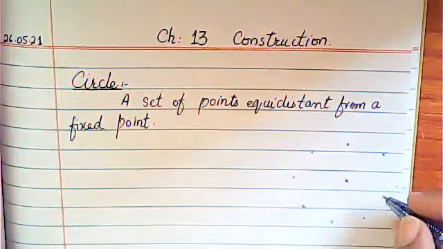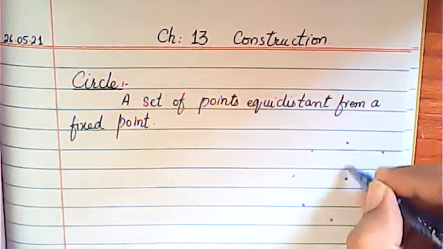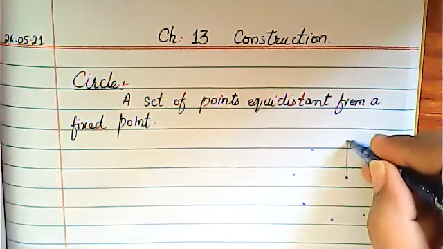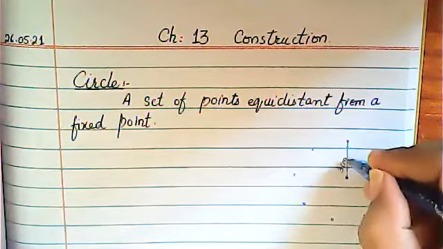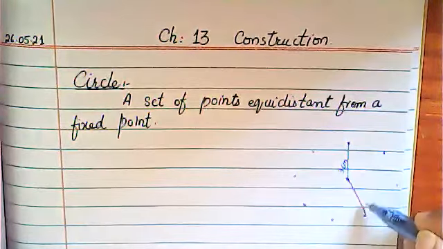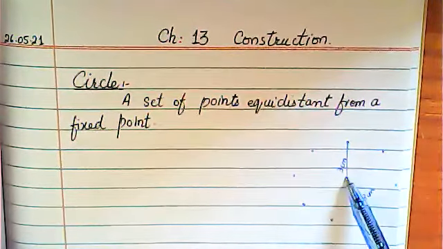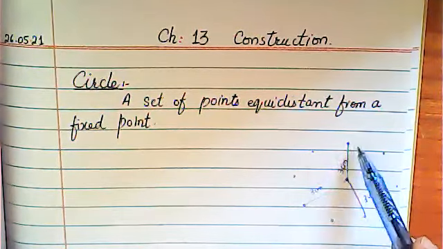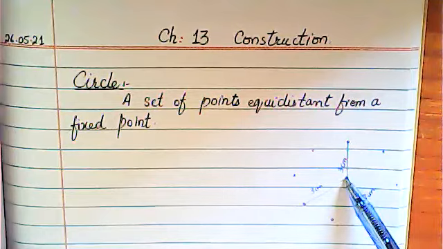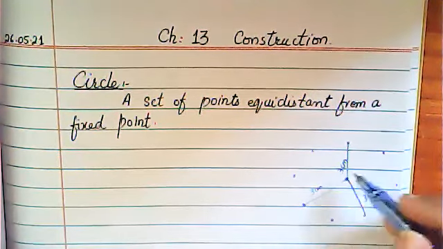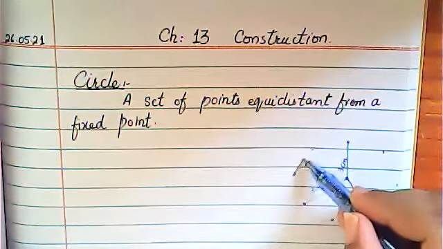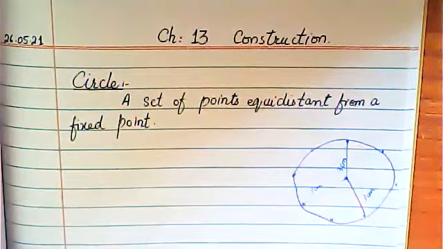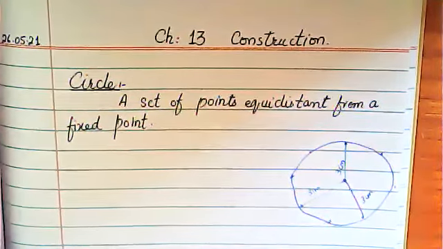But all these points are at the same distance from the center point. Just suppose the distance between the center point and this point is 3 centimeter. The distance between this point and this point is also 3 centimeter. So when you have so many points and each point is at the same distance from the center point, it will be called a circle. When you join these set of points, what will it make? It will make a circle.